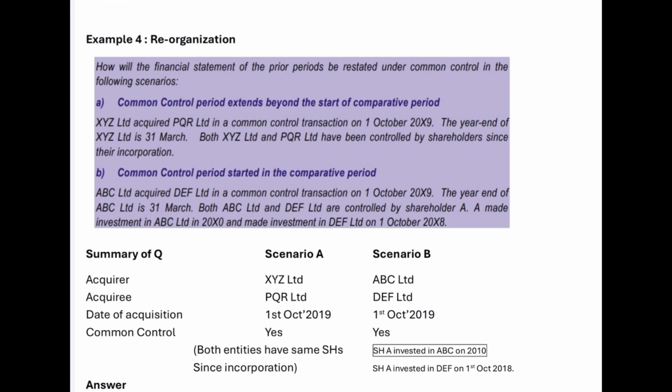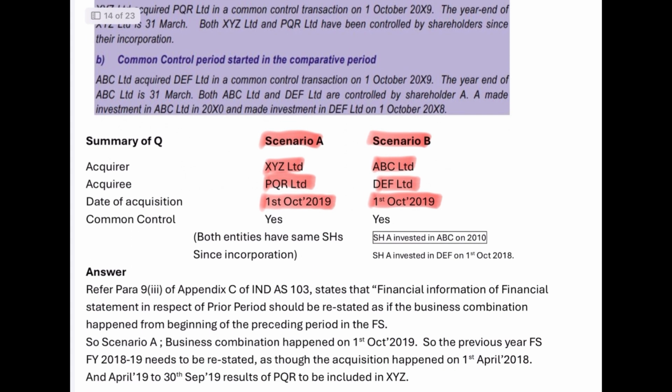So in this example, it has been given two scenarios, scenario A and scenario B. In scenario A, the acquirer is XYZ Limited and in scenario B, the acquirer is ABC Limited. The acquiree under scenario A is PQR and under scenario B is DEF Limited. The acquisition happens on 1st October 2019 in both the scenarios, and there is a common control.